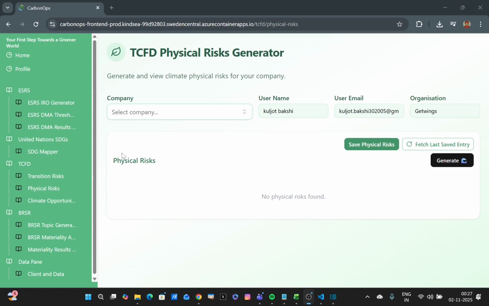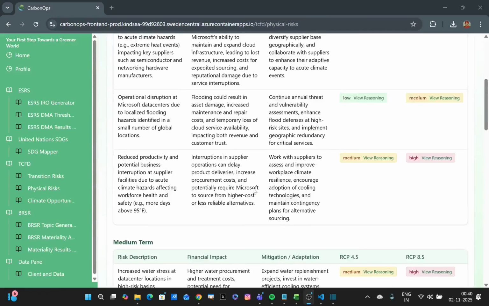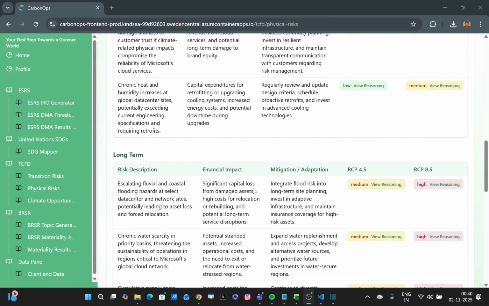So that's going to form the video 4 of the entire tutorial series. So I'm going to go ahead and select my client, Microsoft Tech Global, and then click on the generate button. As simple as that, right? We are trying to save time, and that's the main work that we put in CarbonOps. So that's like the response that I get. So I do get physical risks that are classified as being short-term risks, medium-term risks, and long-term risks.